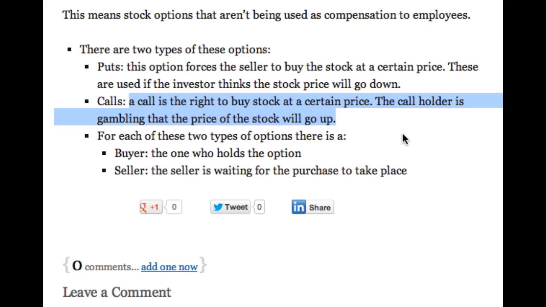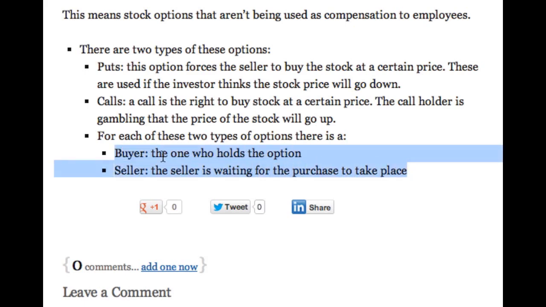If their option is to buy stock at $60 per share and it goes up to $80 per share, they can buy shares at $60 a share and instantly make $20 profit, or a $20 gain per share. Again, the buyer is the one who holds the option, and the seller is the one waiting for a purchase or for that option to be exercised.